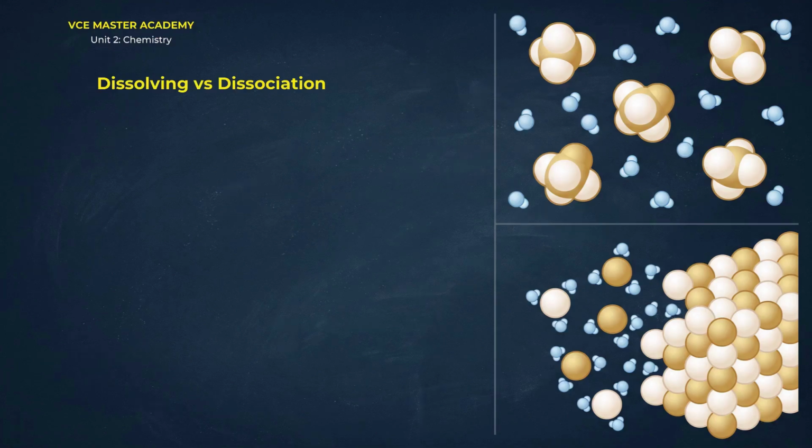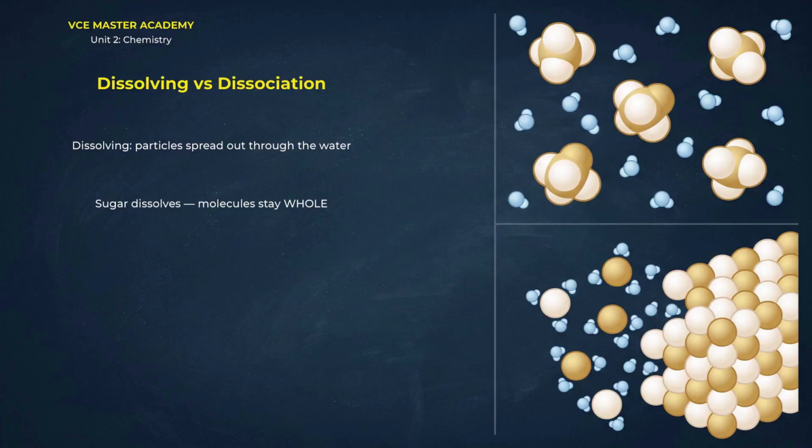Let's fix it now. Dissolving means the particles spread out evenly through the water. That's it. Sugar dissolves. But every sugar molecule stays in one piece. It just floats away, whole, like a boat drifting off. See the top picture. One whole sugar molecule, surrounded by water. Nothing broke.